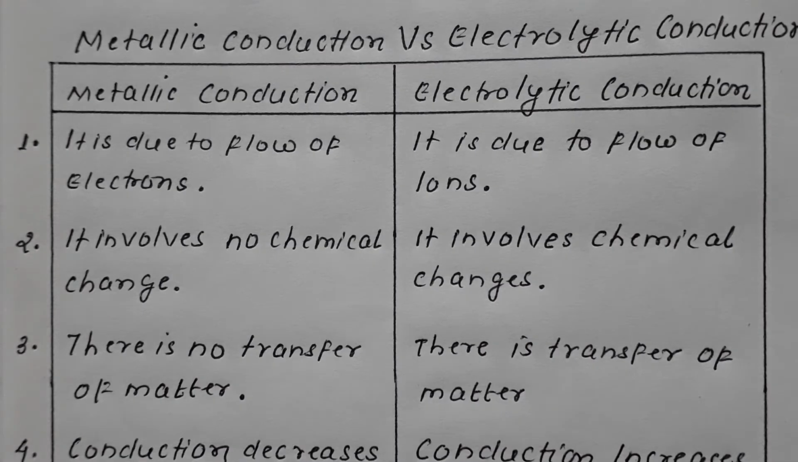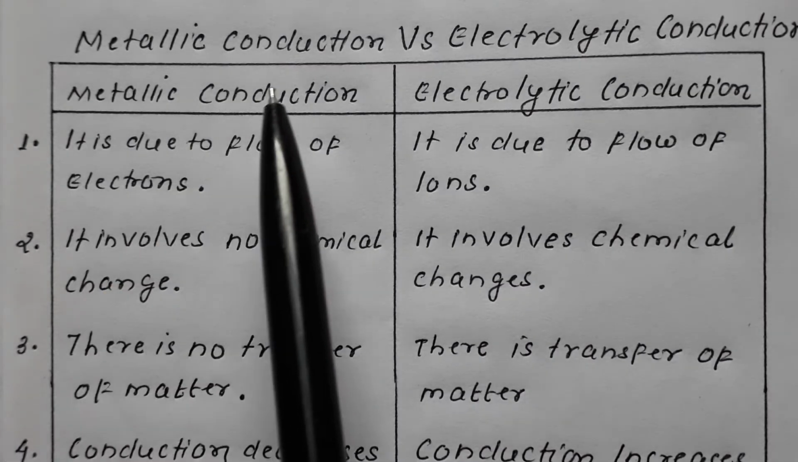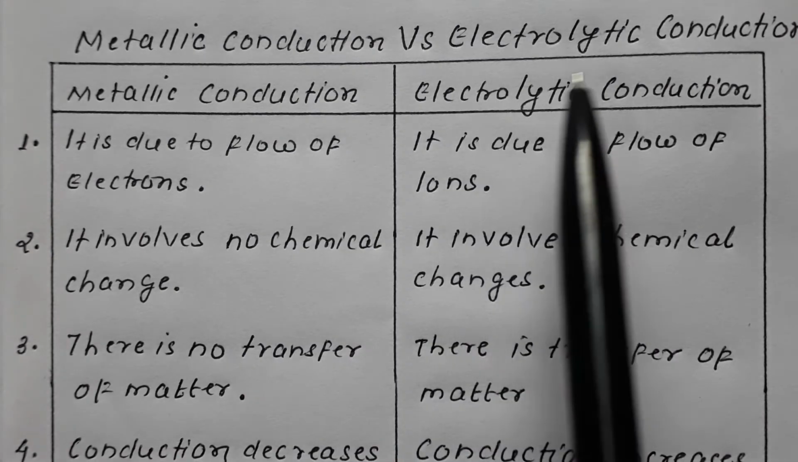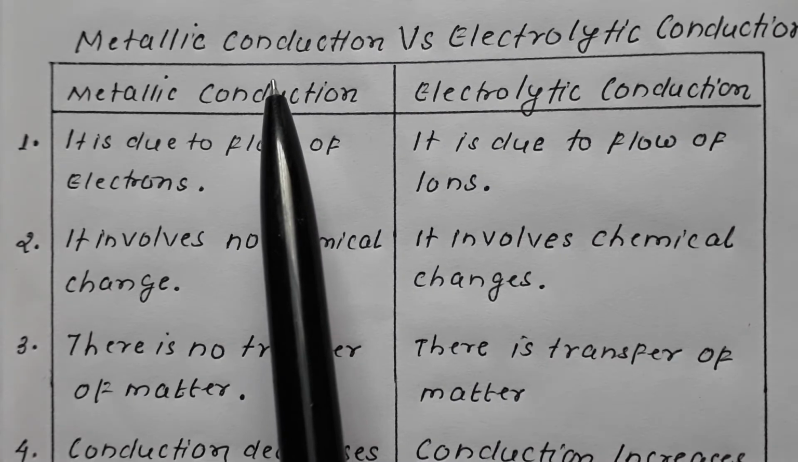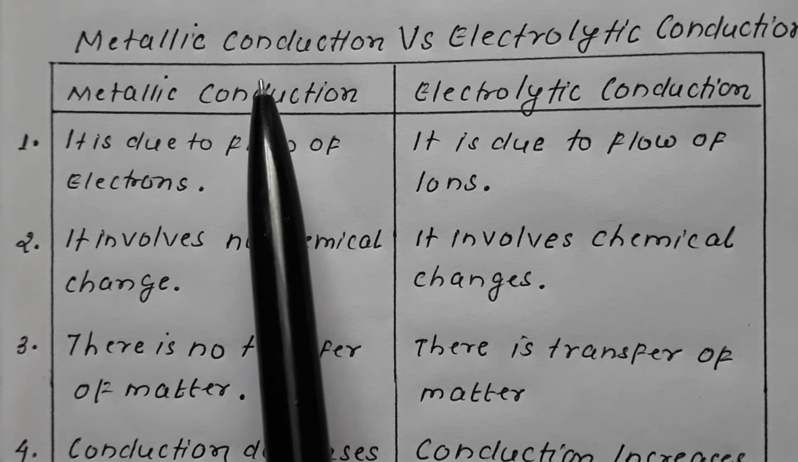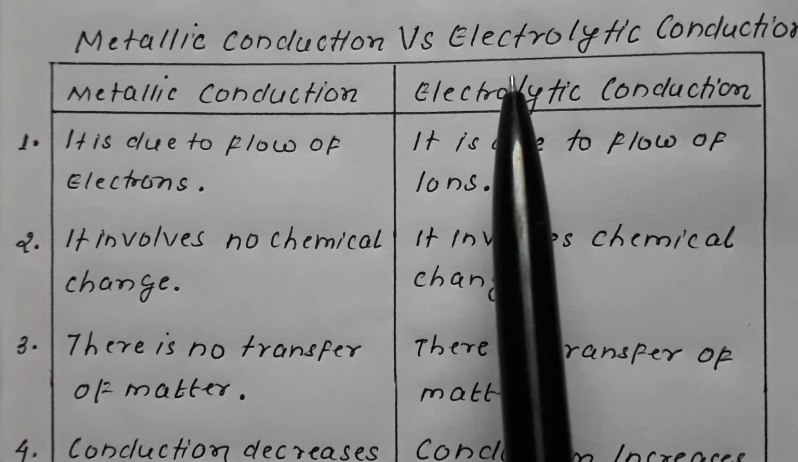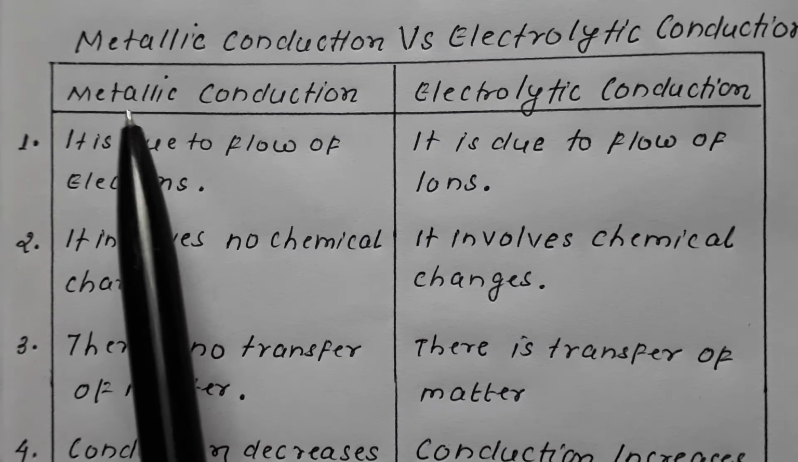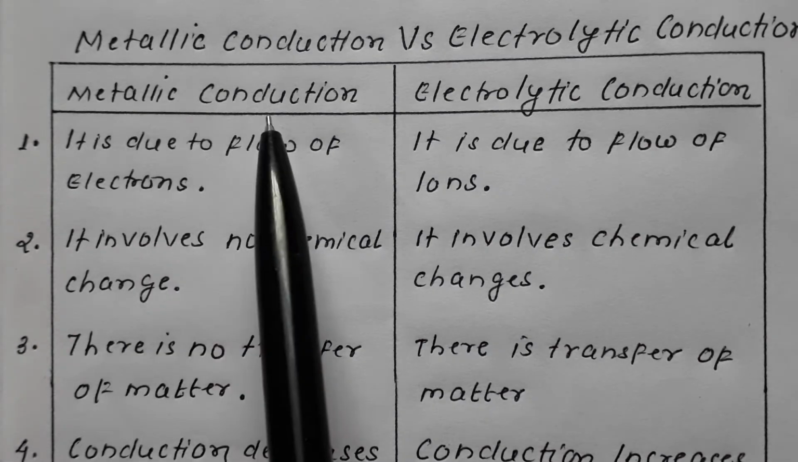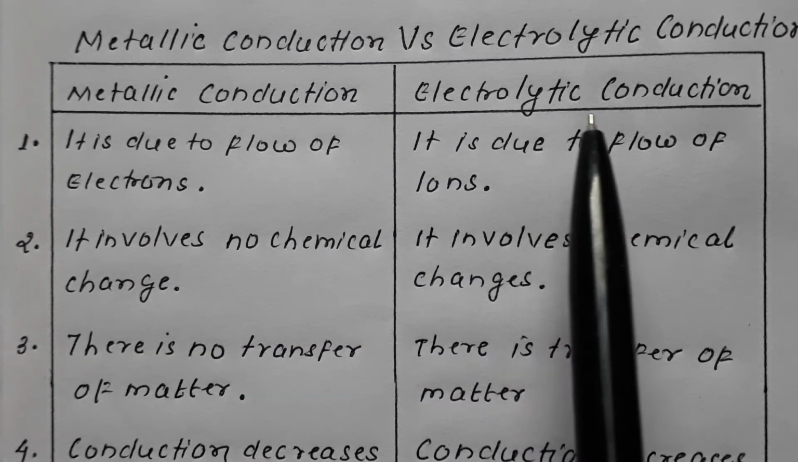So let us differentiate between the metallic conduction and the electrolytic conduction. The metallic conduction, also termed as the electronic conduction, also termed as electrical conduction, versus electrolytic conduction. So let us elaborate one by one. On this side we are writing the metallic conduction, over this side we are writing electrolytic conduction.